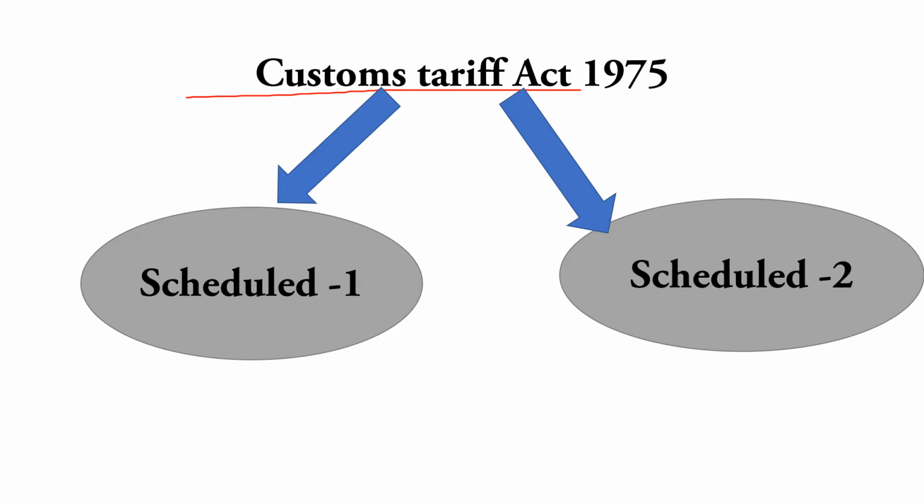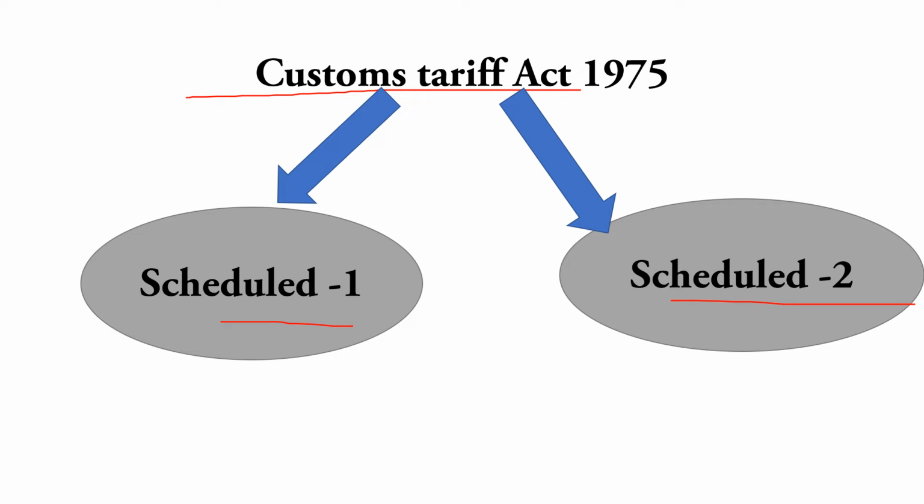All these things are given under the Custom Tariff Act 1975, and there are two schedules, Schedule 1 and Schedule 2, which you can see here. I have written this, Schedule 1 and Schedule 2. Under Schedule 1, this Schedule 1 deals with the import.